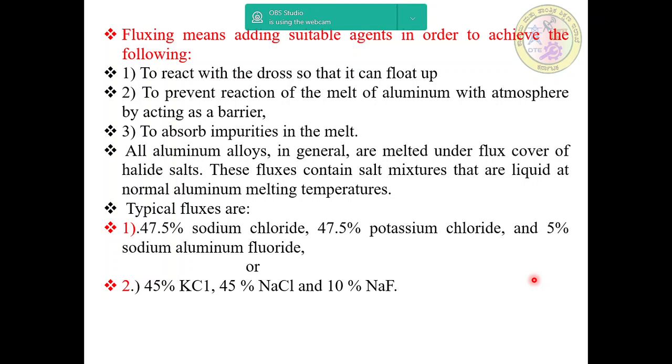Typical fluxes are around 47.5% sodium chloride, 47.5% potassium chloride, and 5% sodium aluminum fluoride, or it may be 45% sodium chloride, 45% potassium chloride, and 10% sodium fluoride.